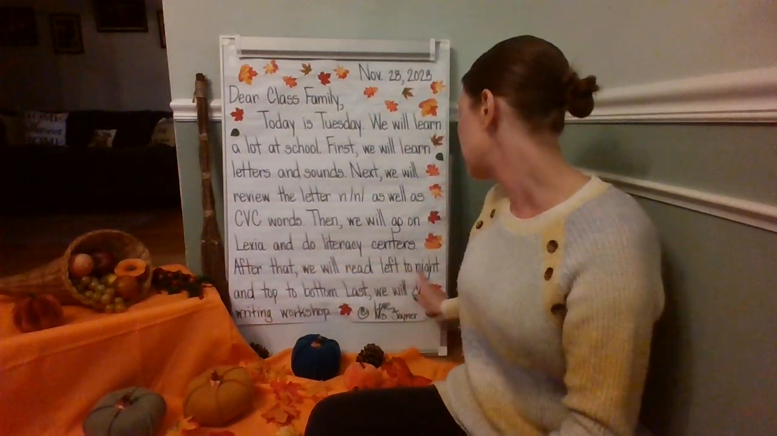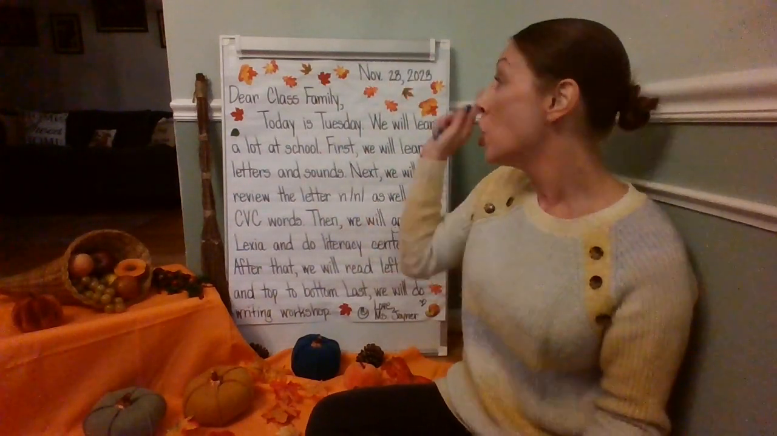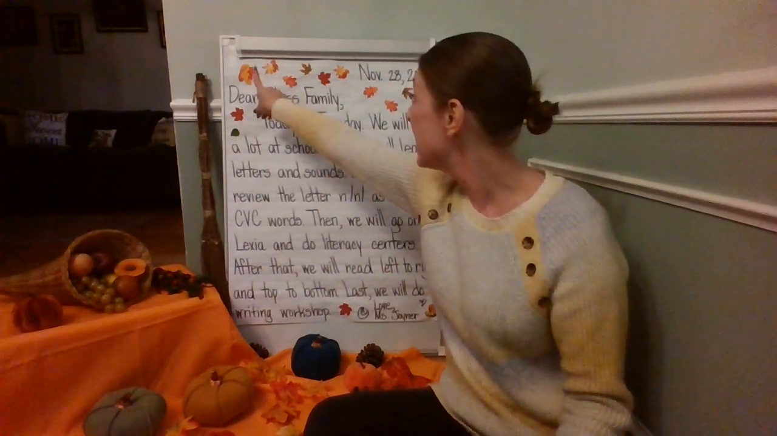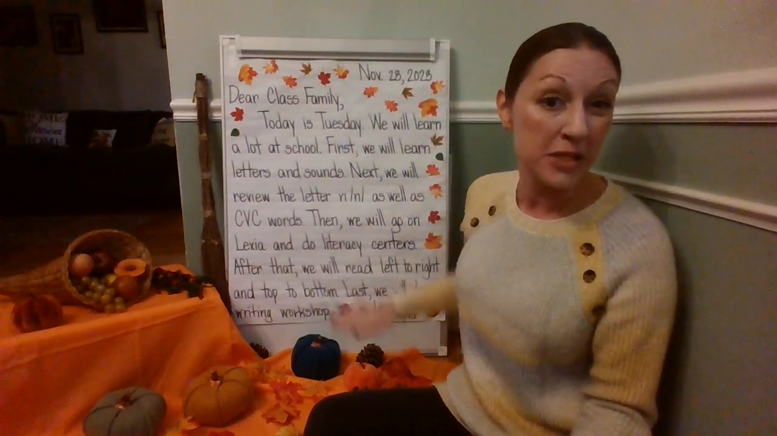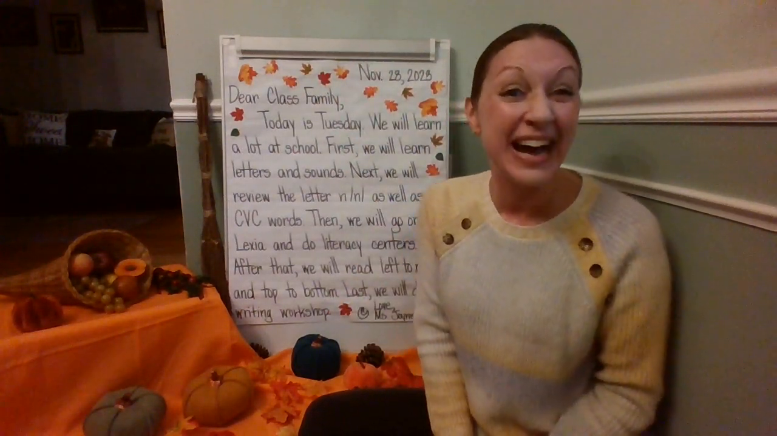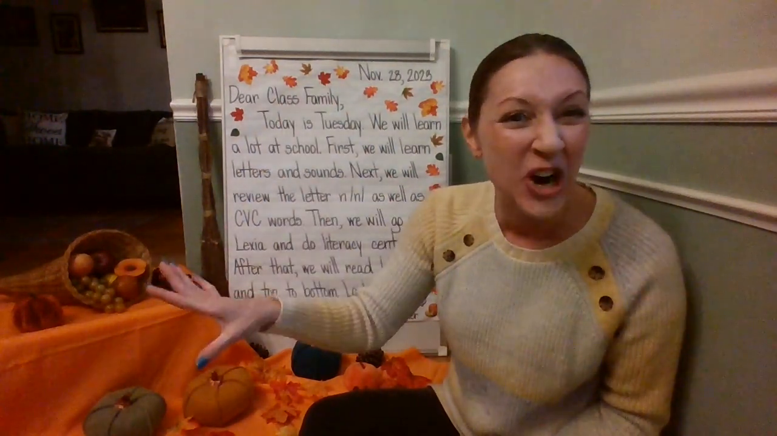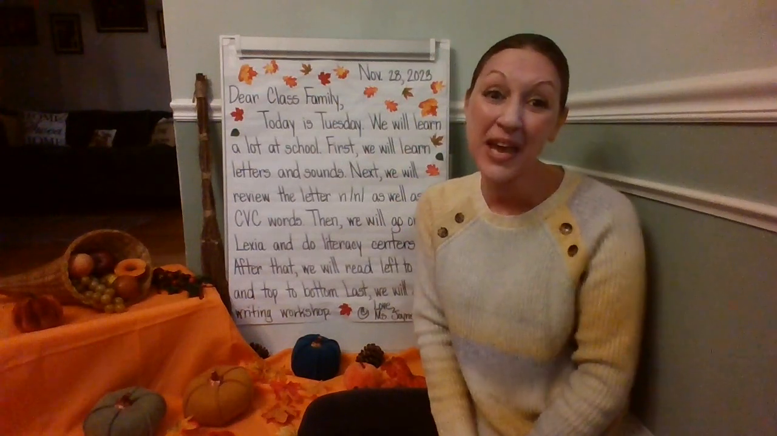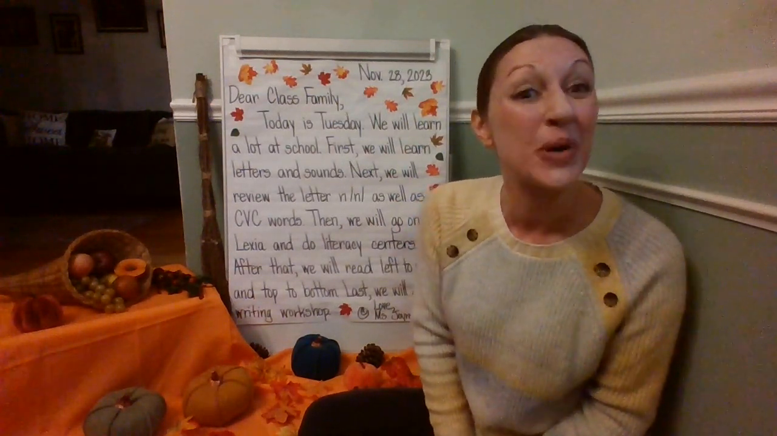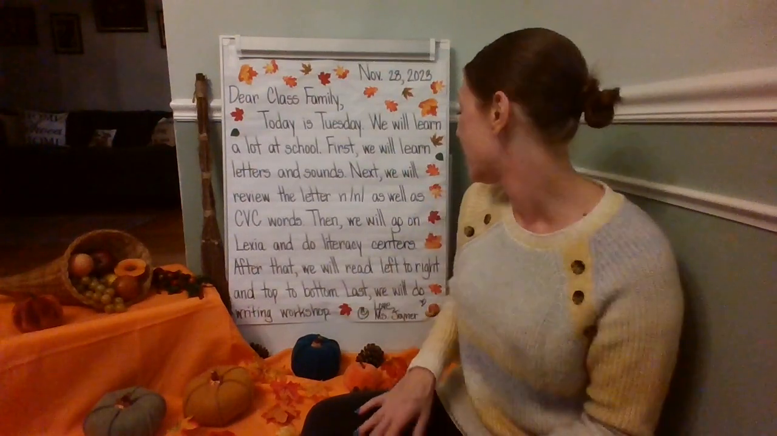After that, we will read left to right and top to bottom, just like we've been practicing on our message. Good readers read left to right and top to bottom. So we'll be practicing that, rereading poems and other resources today at school and kindergarten. Remember, we have things on chart paper and things displayed on the smartboard. So we're going to be practicing reading left to right and top to bottom.